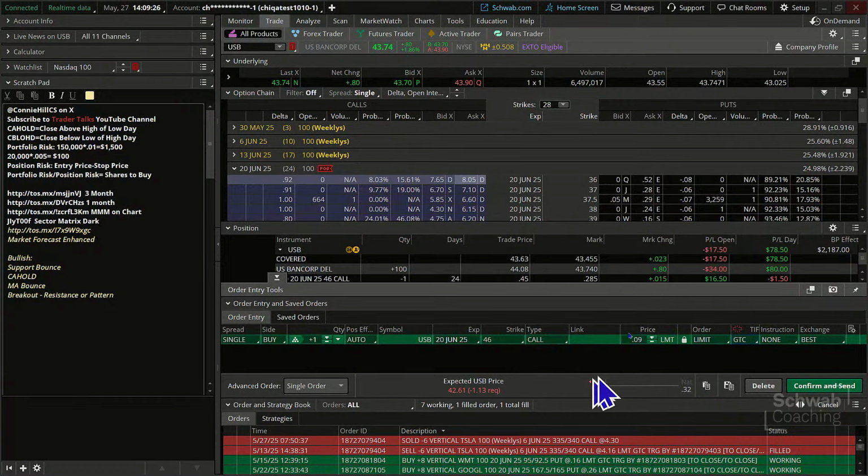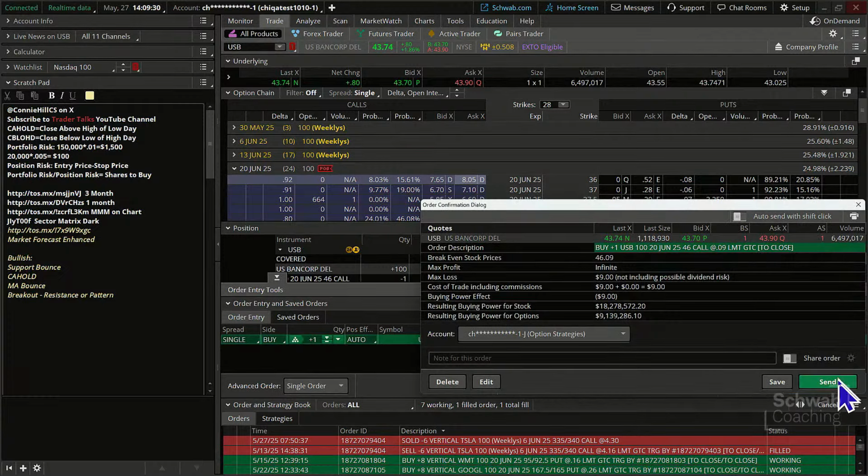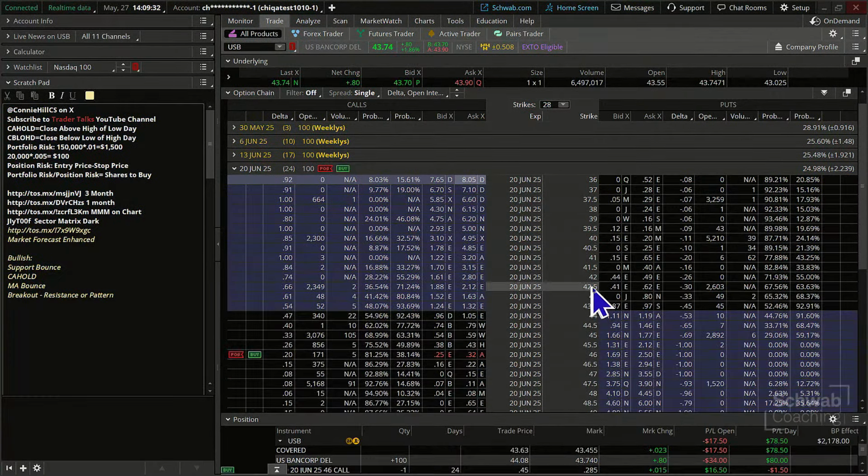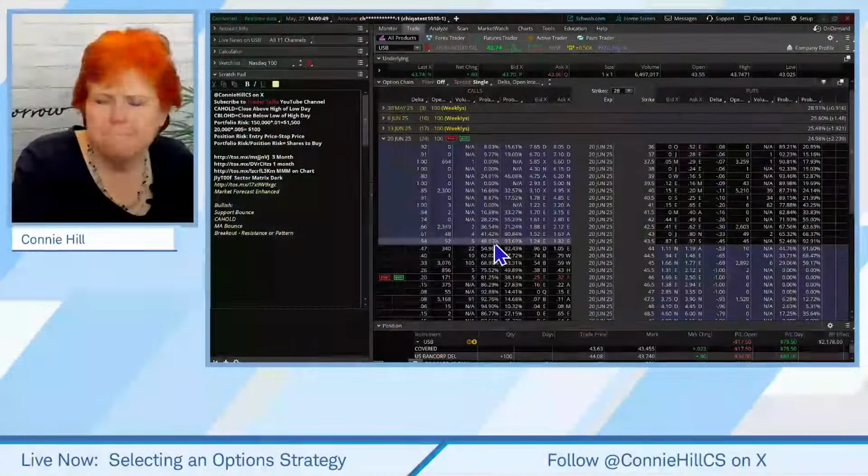Again, we would leave the stock piece alone, would only buy back the call if we can get a decent chunk of it. And then what we'd look to do is maybe on the next rally, looking like the stock's at resistance and ready to pull back, then we would consider selling another call against it. All right, I actually have questions with what we're doing right here. Go ahead, chat those in, okay?